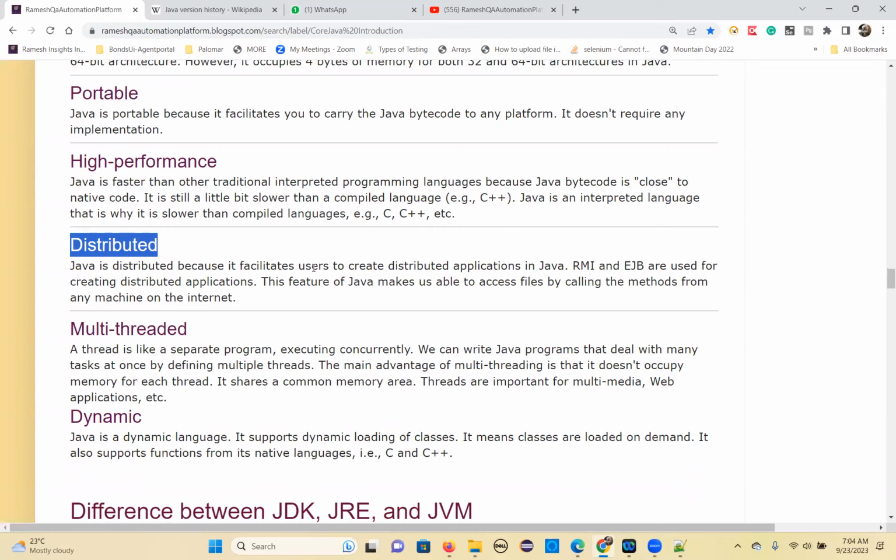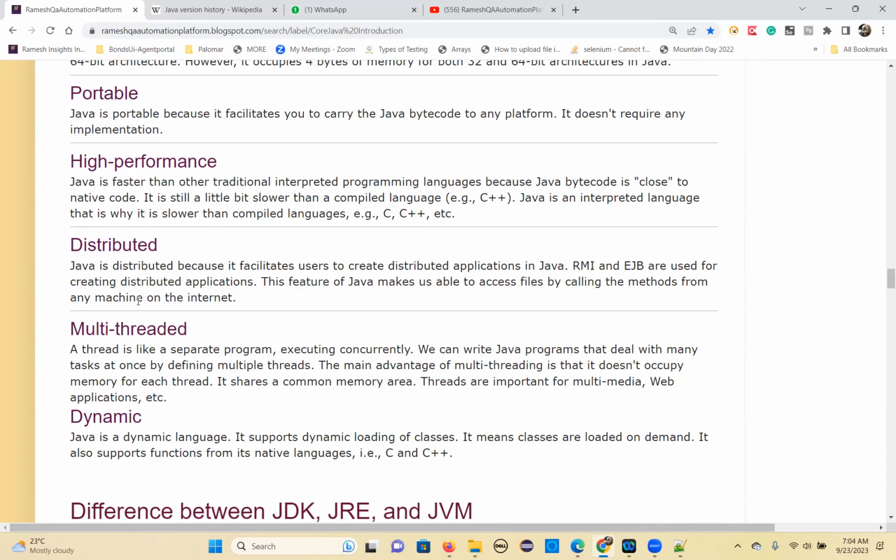So that's the kind of distributed applications you can develop with the Java Beans concept and RMI concept, and also Spring Boot. These are the latest technologies you can use to distribute your components of the application, so that all your APIs you can access from one machine to another, one component to another component,